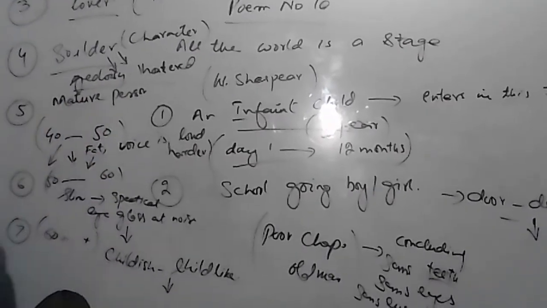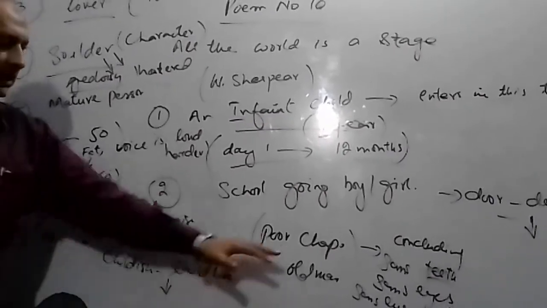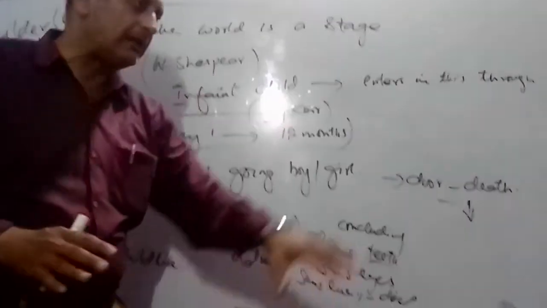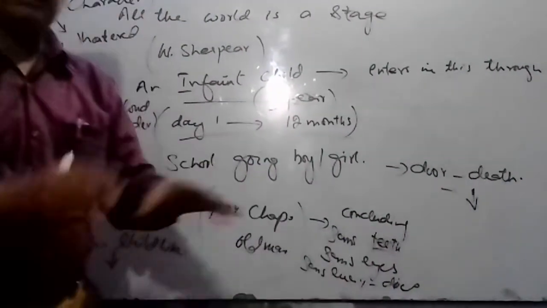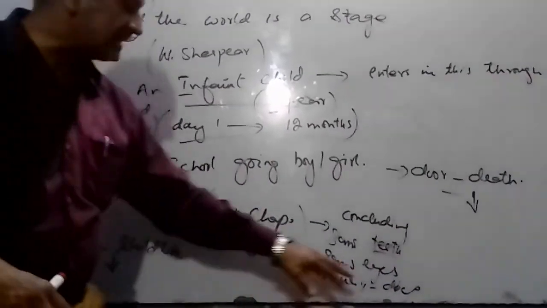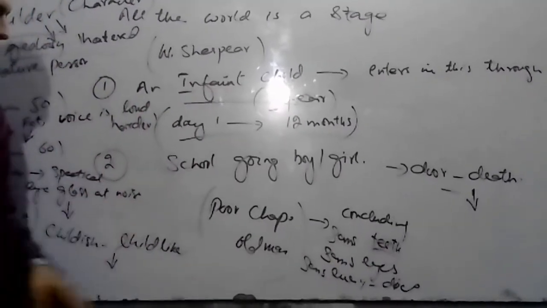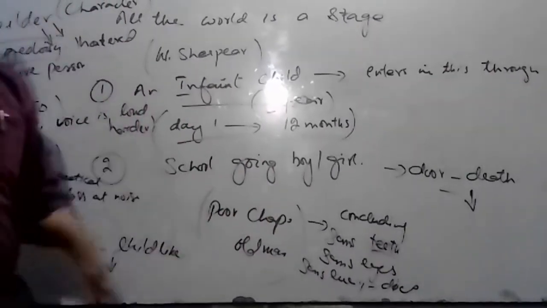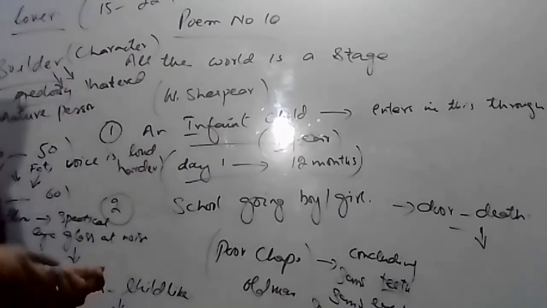He is unable to understand other people, and in this way he leaves the world with the germ of death. And when everything finishes, sans teeth, his teeth are finished, sans eyes, he becomes blind, and sans everything, he loses all his senses, and then through the door of death, he leaves this stage. This is what all the world is a stage means.